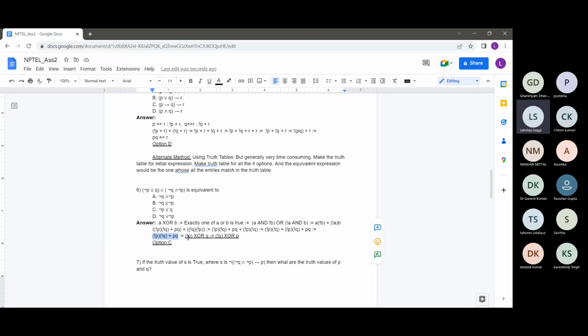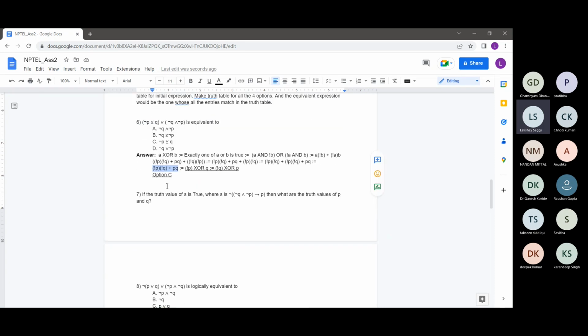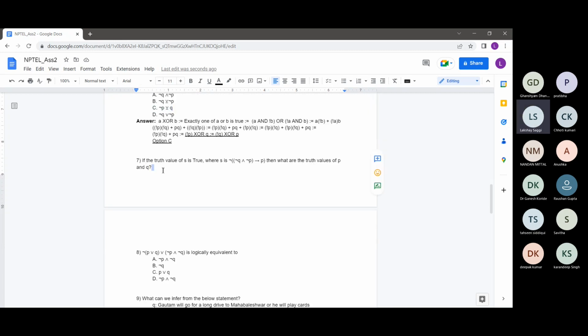So it can be written either as not of P XOR Q or not of Q XOR P. Both of these representations are correct. So in this way we can see that option C was correct here. An alternate method would be a truth table, but again reiterating, that is not something we are going to do right now.